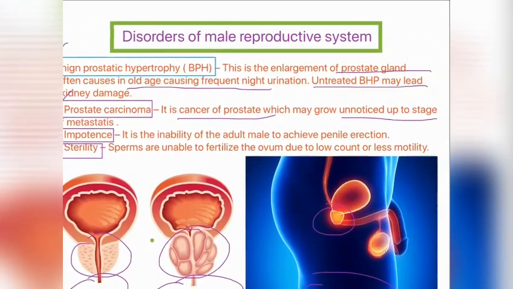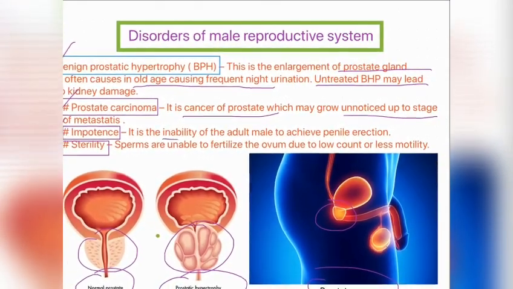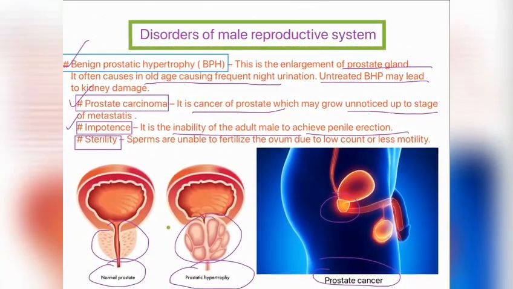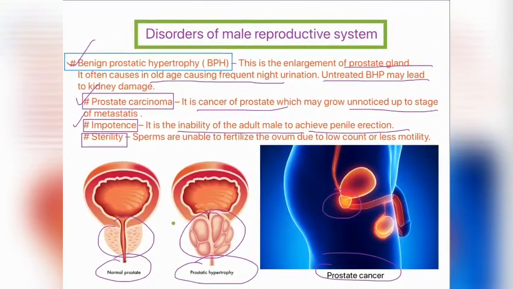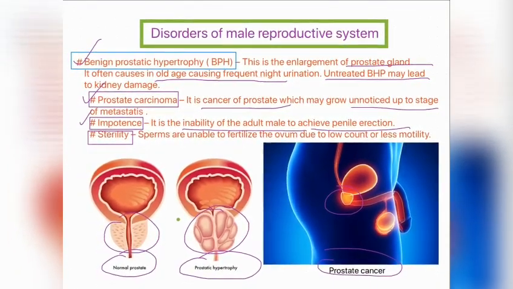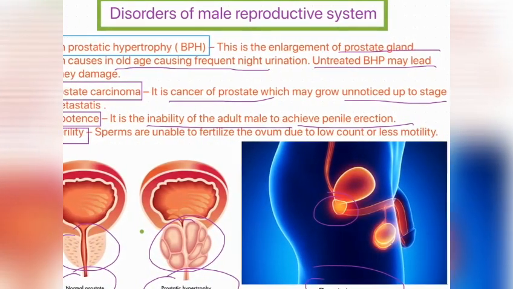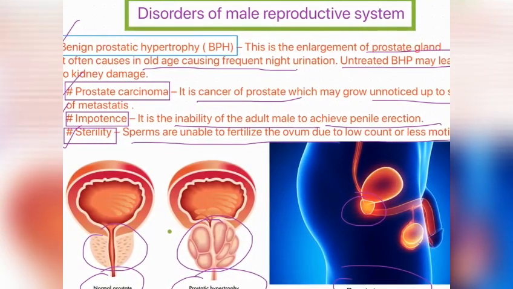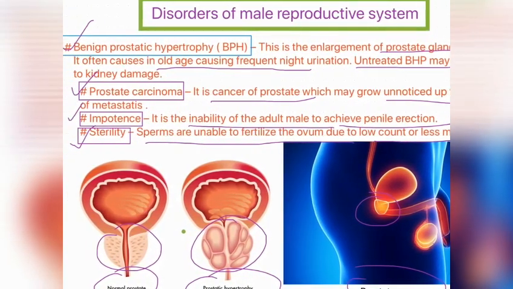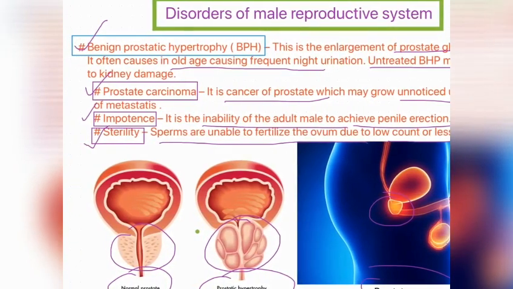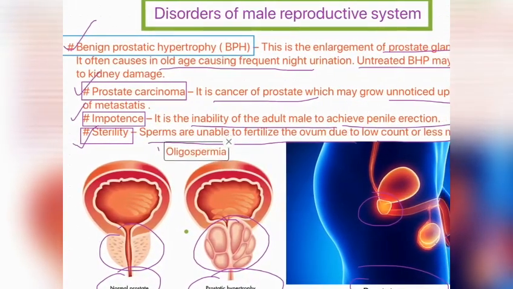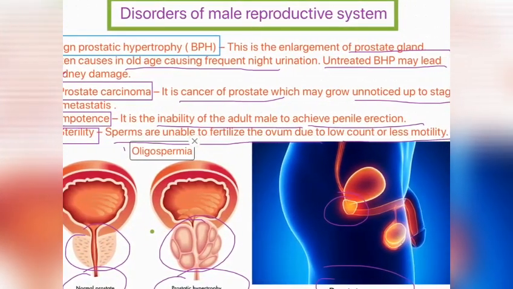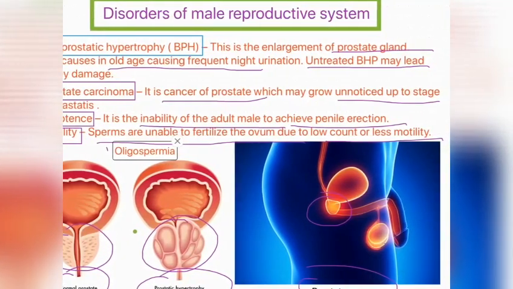Impotence. It is the inability of the adult male to achieve a penile erection. If a male is not able to achieve a penile erection, then it is called impotence. Sterility. Sperms are unable to fertilize the ovum due to low count or less motility. If sperms produced are not able to fertilize the ovum due to low count and less motility. Oligospermia is the condition when there is low sperm count and less motility of sperms present in the semen. This condition is called oligospermia.